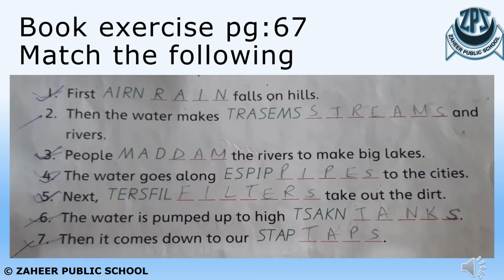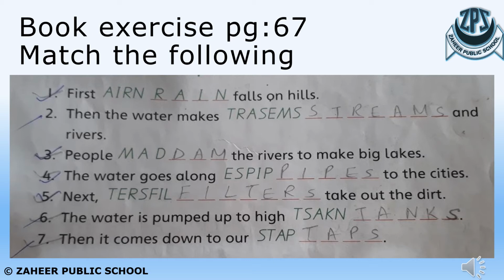There's again an exercise given in your textbook on page number 67. There are some blanks over here. They are already filled up, but don't fill them from this video. Please fill in your blanks by yourself after watching this video. The blanks given to you are puzzles, so you have to rearrange the words and write them in the blanks, and use the capital letters as given to you in the green letters.